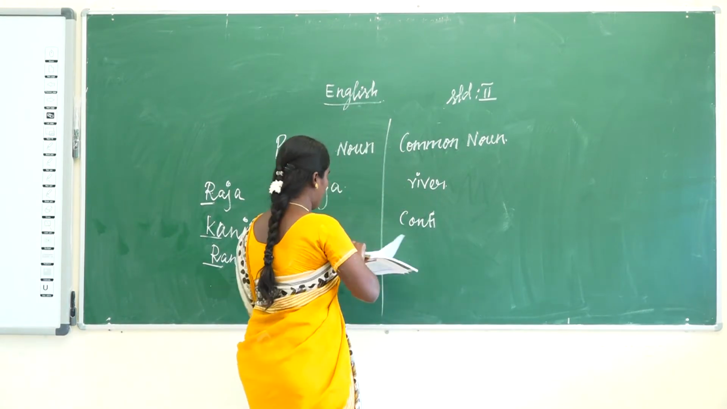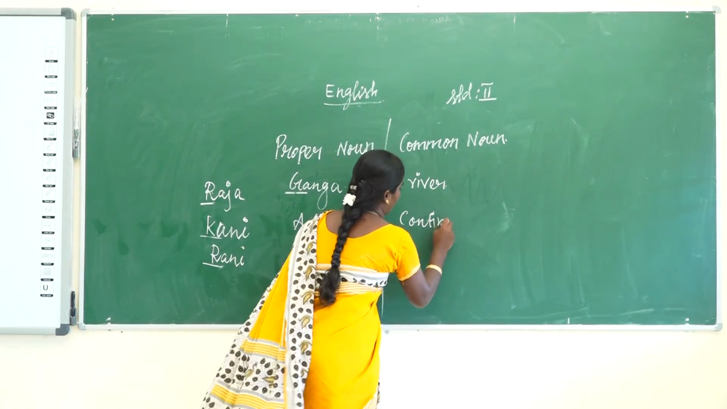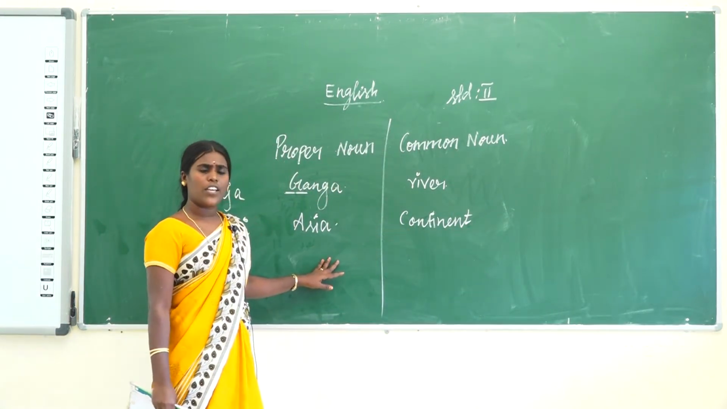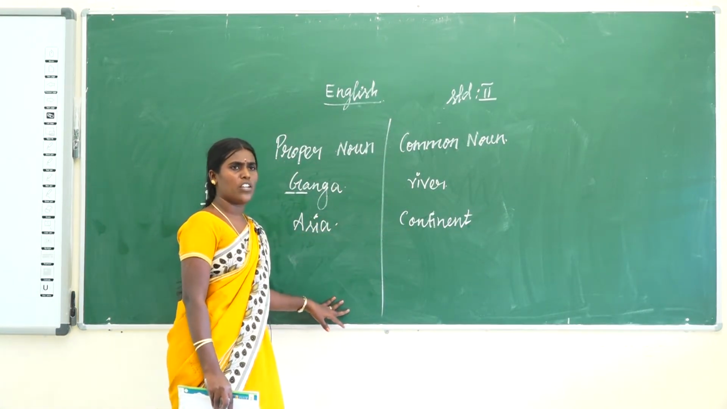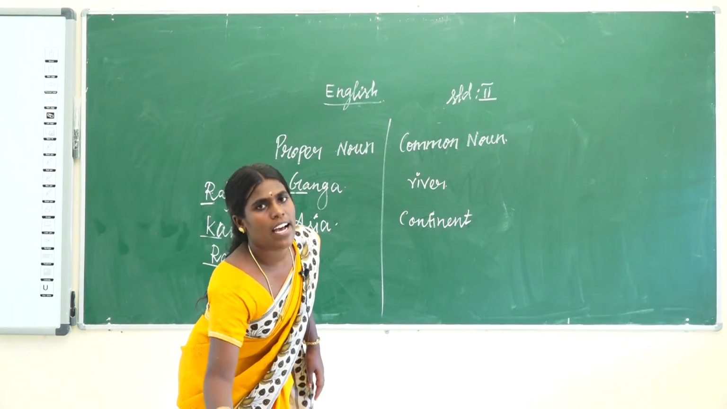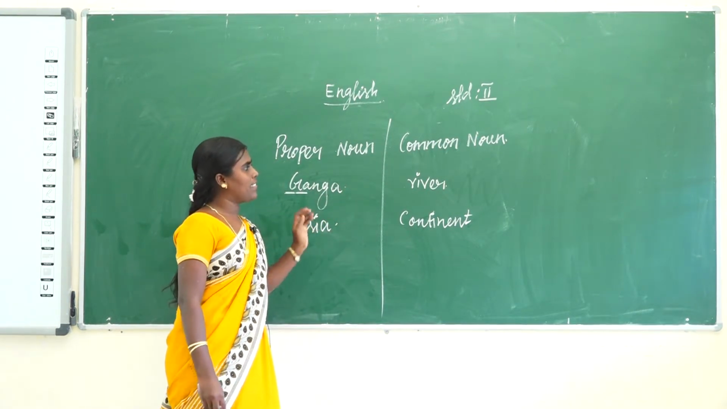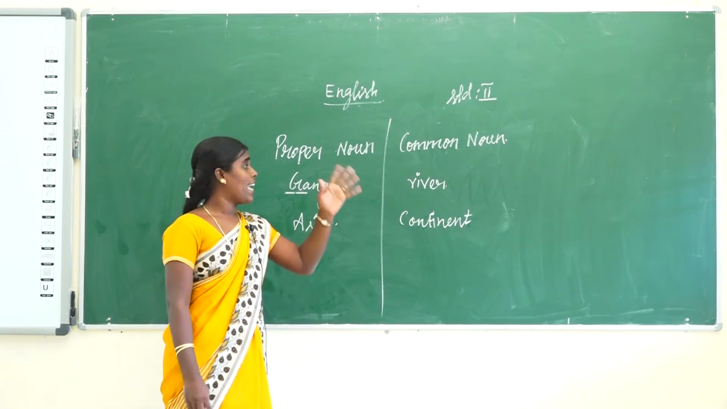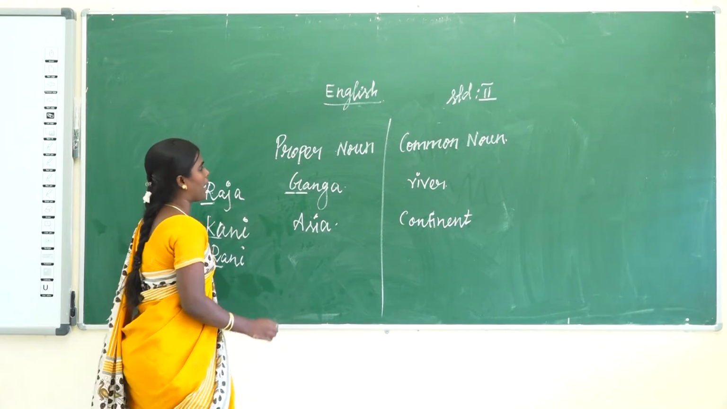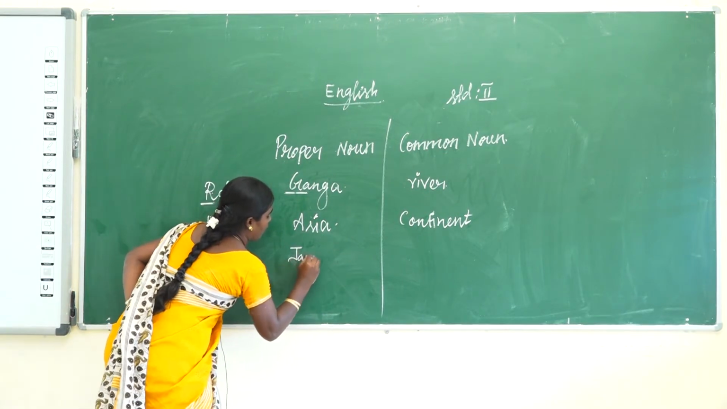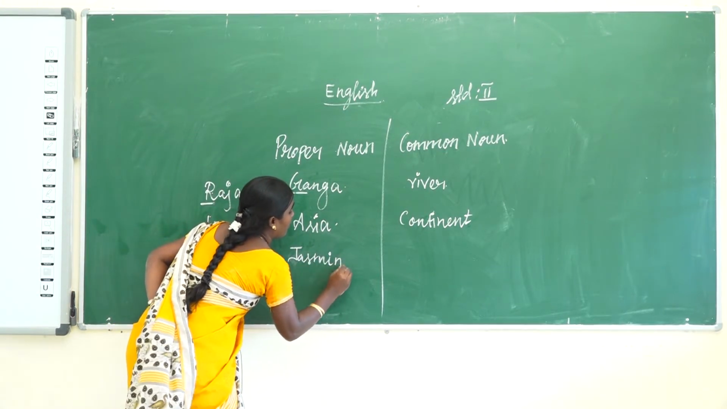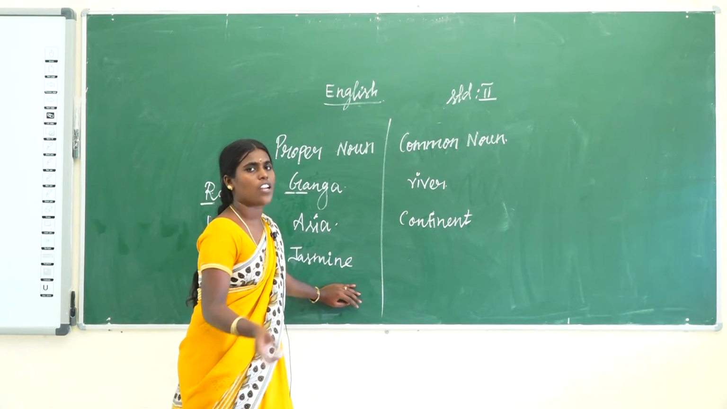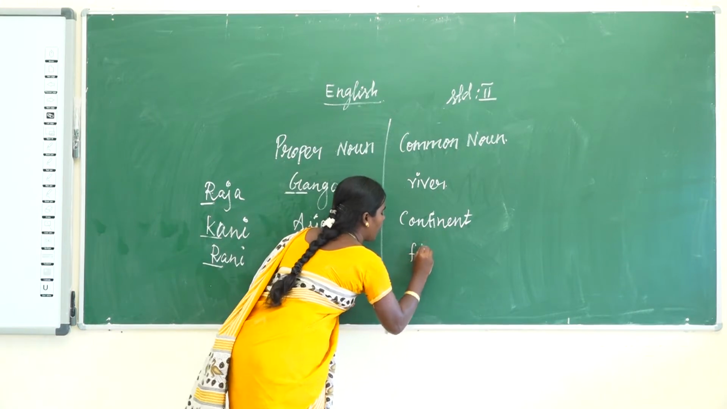So another example is there. Any other example you know? Any other proper noun, common noun? So I say Jasmine. Is Jasmine a common noun or proper noun? Yes, Jasmine is a proper noun. Then what is the common name for Jasmine? Jasmine is a flower. So the common noun is flower.